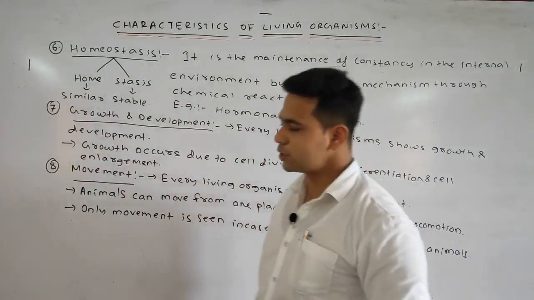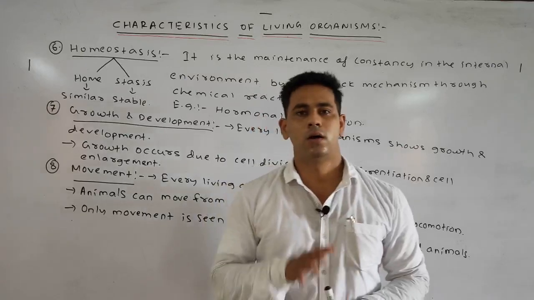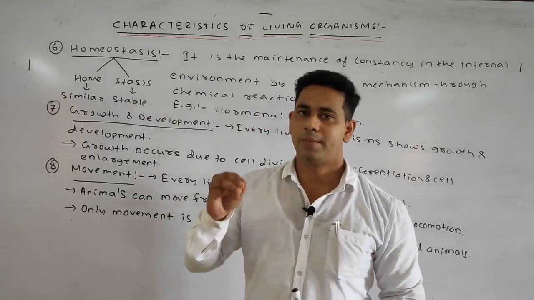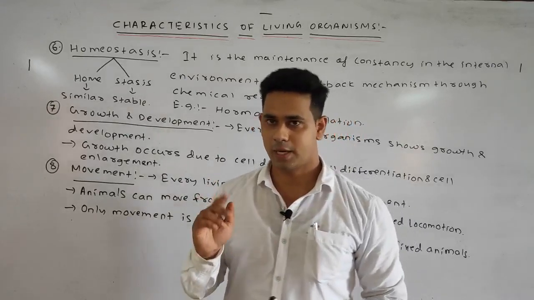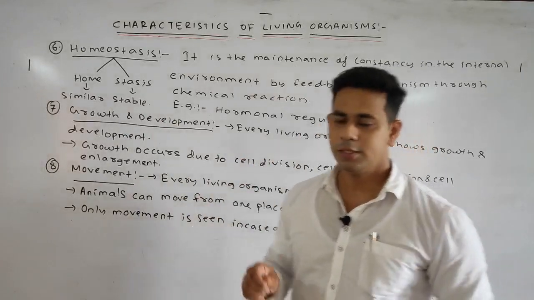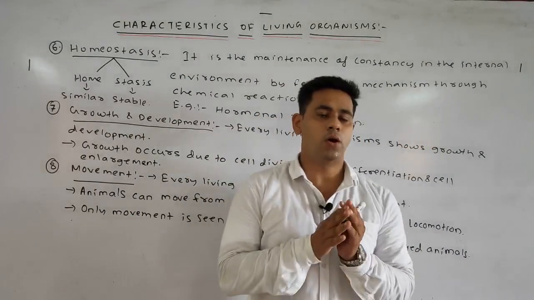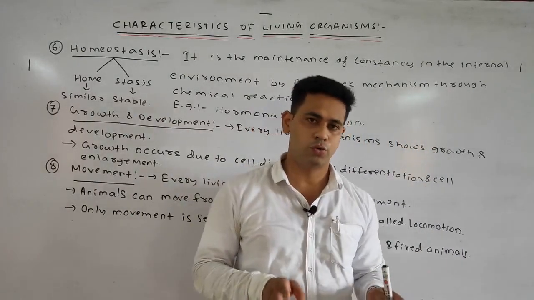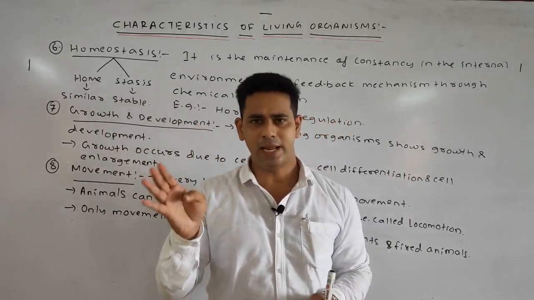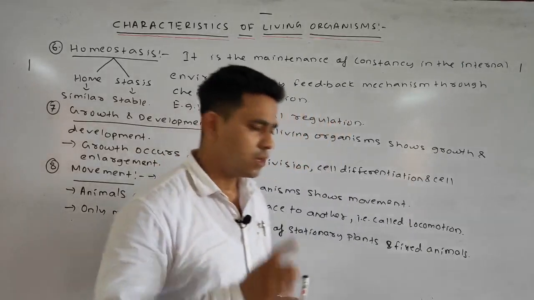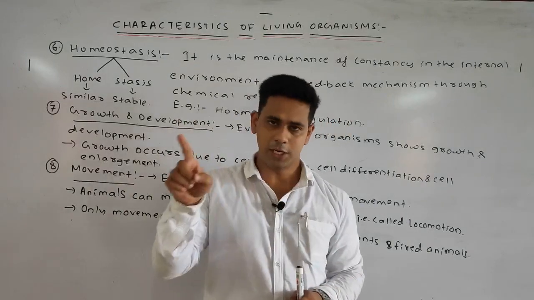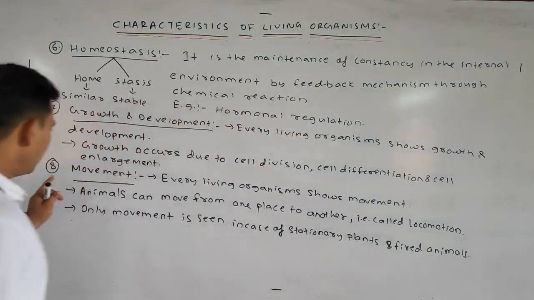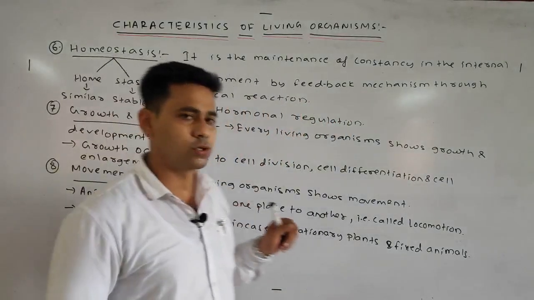So now we discussed homeostasis, the constancy of the internal environment by the feedback mechanism through various chemical reactions. Growth and development is seen in all living organisms, and growth occurs due to cell division, cell enlargement and cell differentiation. Lastly, every living organism shows movement.